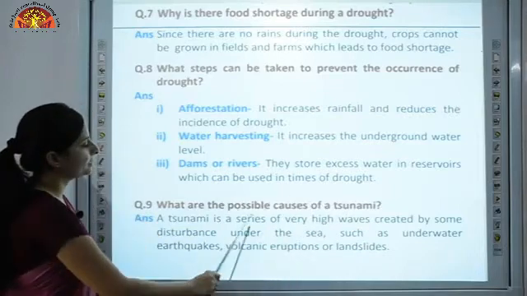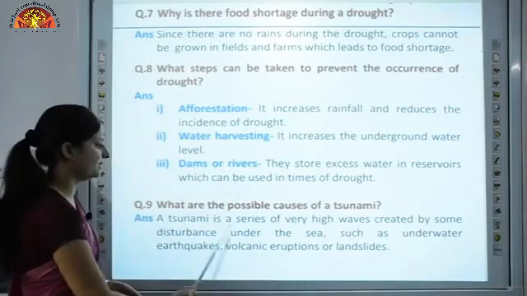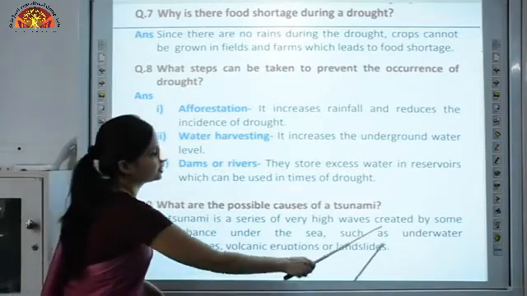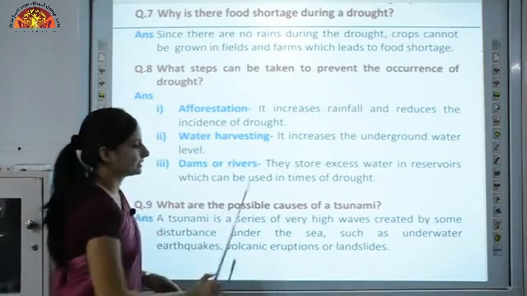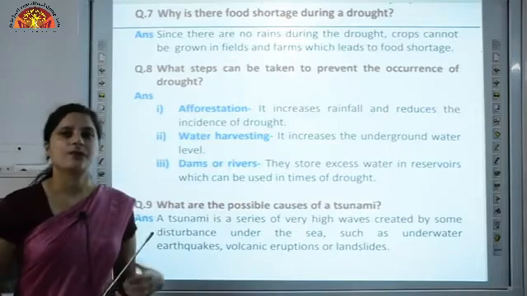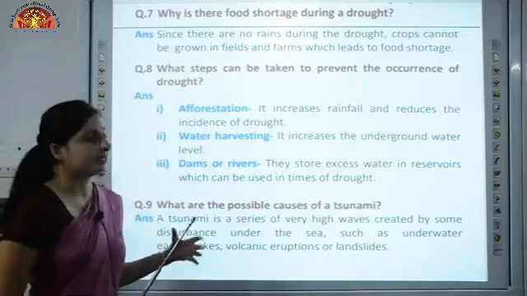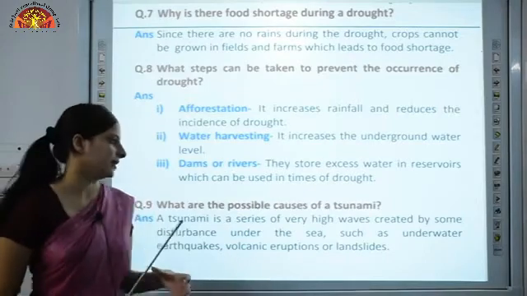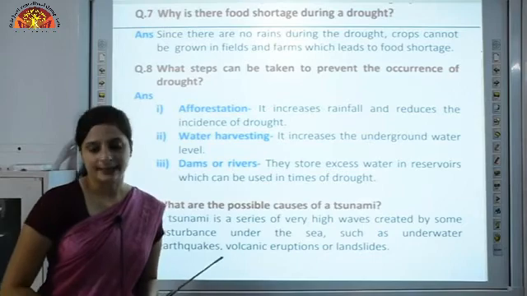What are the possible causes of a tsunami? A tsunami is a series of high waves which are created by some disturbance under the sea, such as underwater earthquakes, volcanic eruptions or landslides. As we learnt, these are very high waves which range up to 1 to 20 meters high, and these are caused by underwater disturbance which can be earthquakes, volcanic eruptions or landslides.